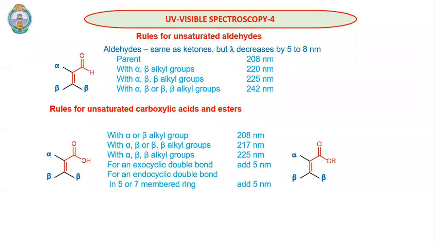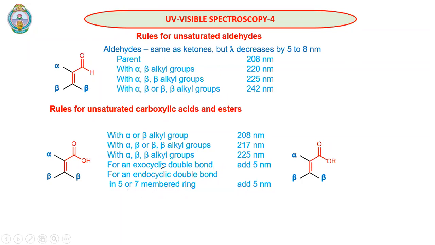Now we will look at the Woodward-Fieser rules for enones where the carbonyl is part of a carboxylic acid. For carboxylic acid, it is even simplified. We don't have a parent. With one substituent, that means either at alpha or at beta, it is 208 nanometers. If you have two substituents, one at alpha and beta or both at beta, then it is 217 nanometers. If you have three substituents, that means one at alpha, two at beta, then we will have 225 nanometers. Of course, we will add 5 for an exocyclic double bond.